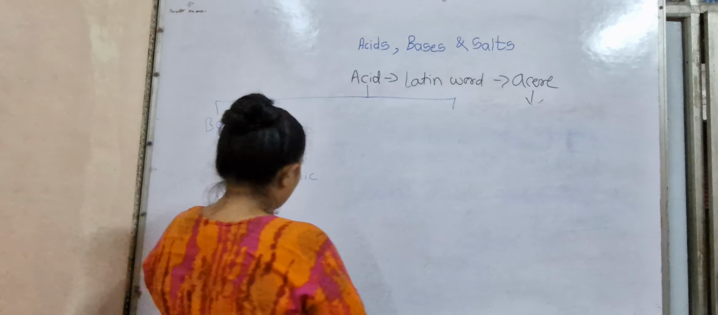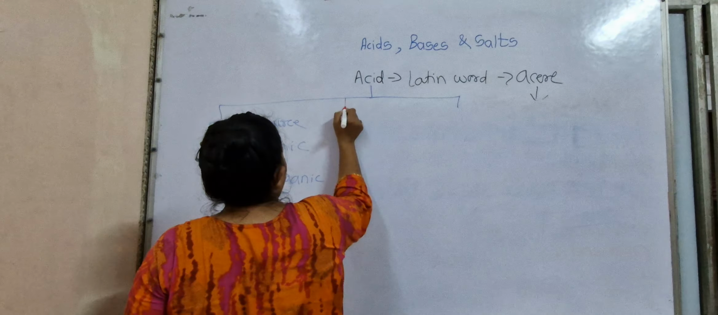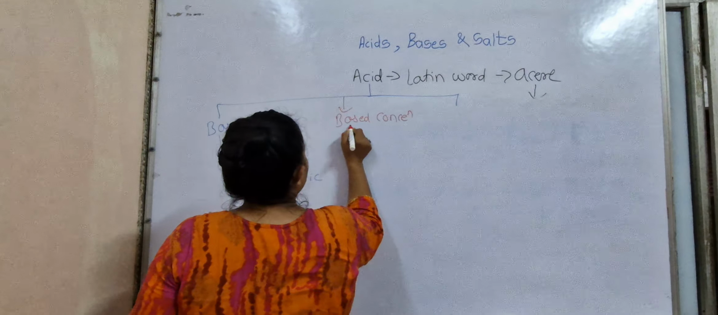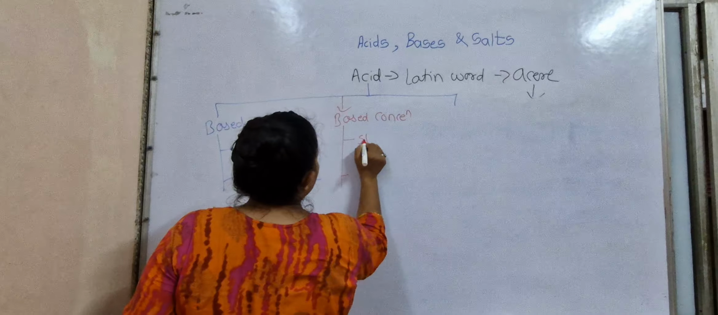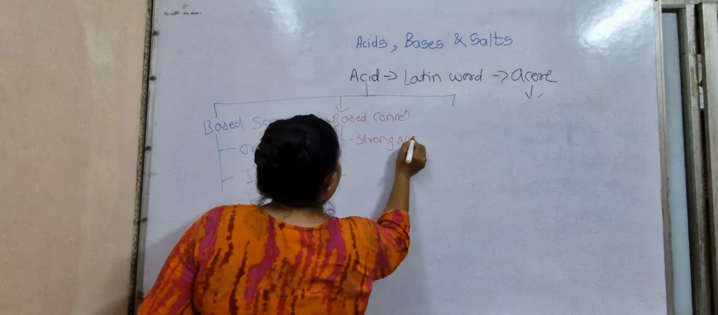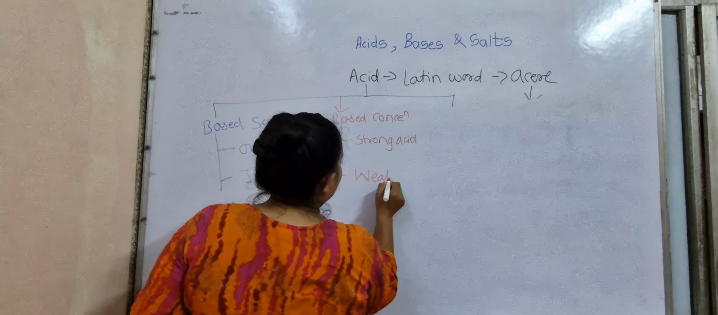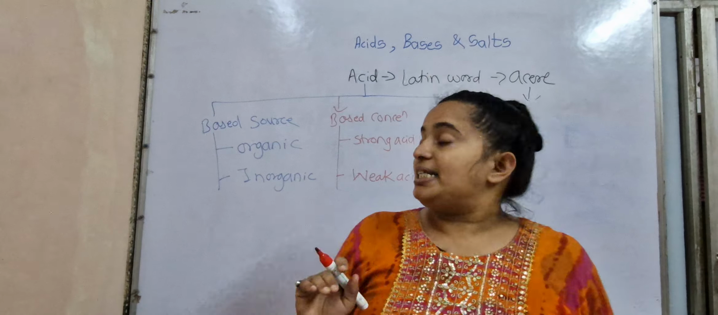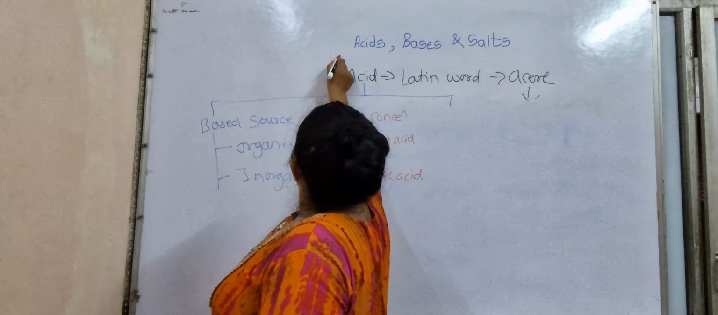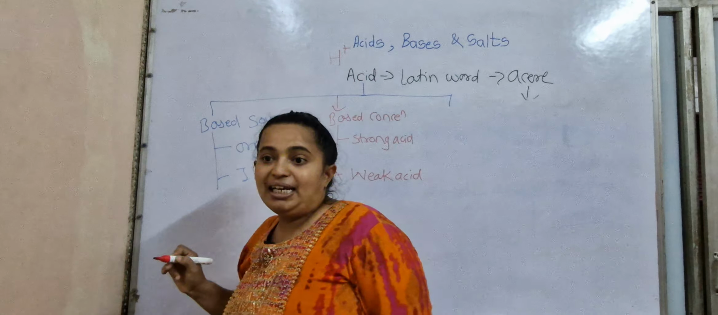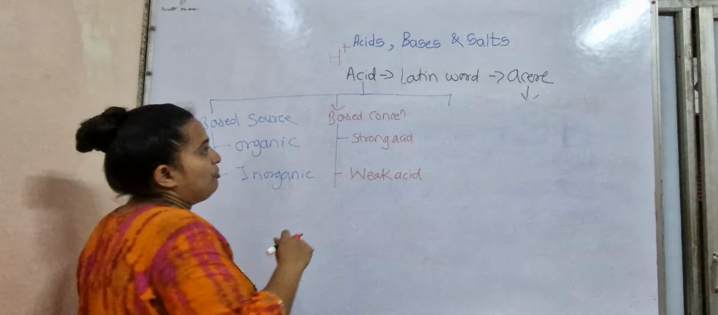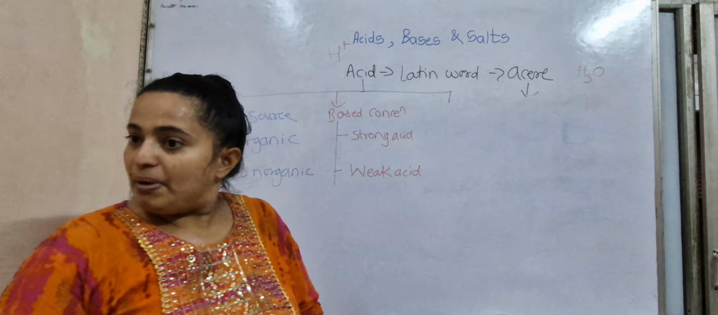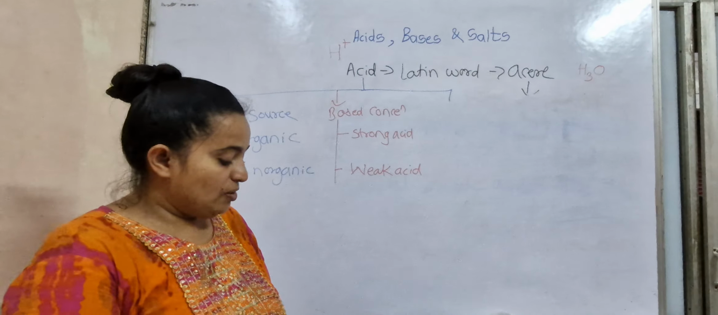Then they are classified on the basis of concentration, into strong acid and weak acid. Now, acids, when they dissolve in water, release hydrogen ions. Which ion are they releasing? Hydrogen ion. And with the water they combine and form the hydronium ion. Which ion are they forming? Hydronium ion, which is positively charged.